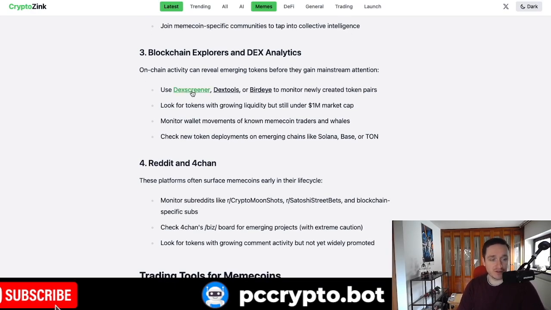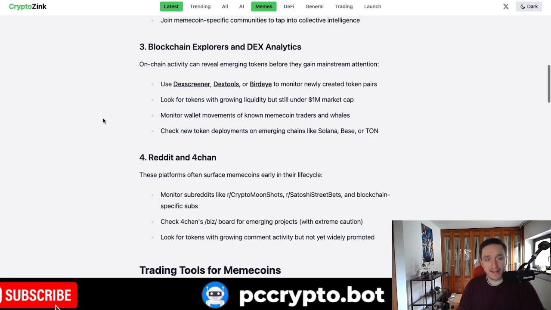Dexscreener being the most known, but you also have Dextools and Birdeye, that are also pretty popular, and you can look for tokens that are pretty small, meaning sub $1 million market cap. Of course, those are small caps. You can, of course, play the game of higher caps from 1 million to 10 million, or even higher coins like above $50 million.